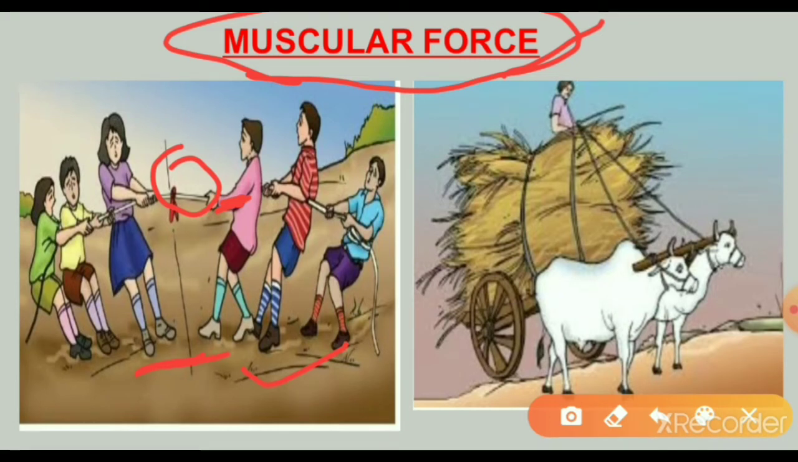When we push an object like a school bag or lift a bucket of water, we use muscular force. Animals also use muscular force to carry out their tasks, to carry goods. Here the man is using his hands, because of muscles, to carry out the work. So muscular force is nothing but the force due to the action of muscles.